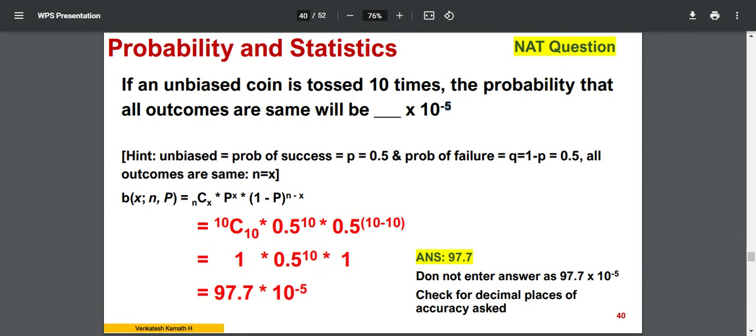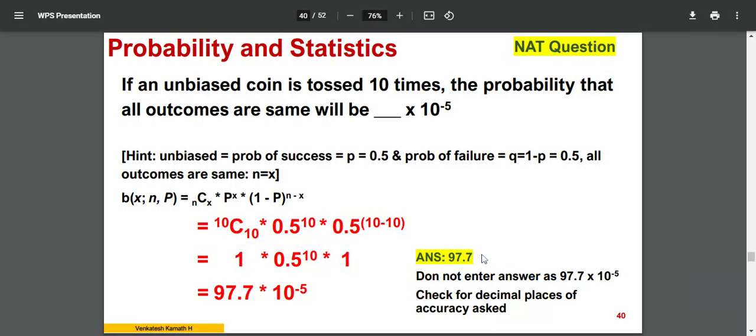Do you require a calculator up to this point? You can see 10C10 is 1. 0.5 power 0 is 1. You just have to calculate 0.5 power 10. That gives you 97.7 into 10 power minus 5. Remember, it is a fill in the blank type answer. You will be typing in the answer. If you write 97.7 into 10 power minus 5, that is wrong. You are expected to type only 97.7.